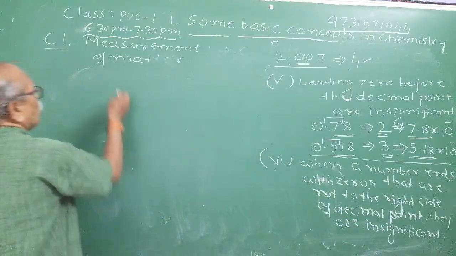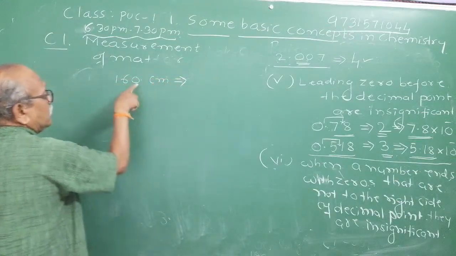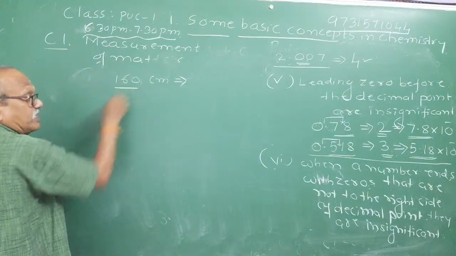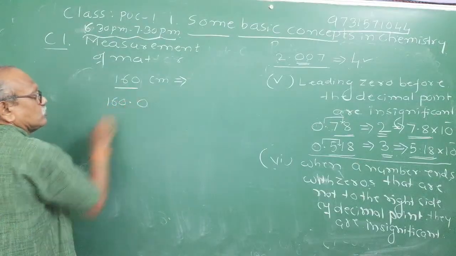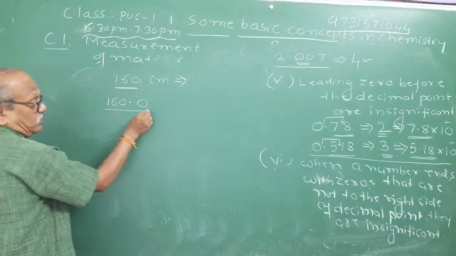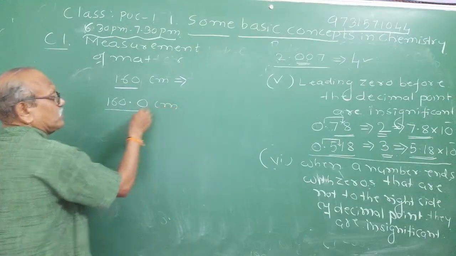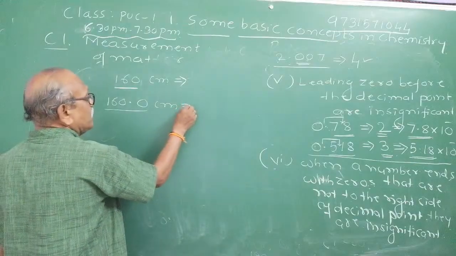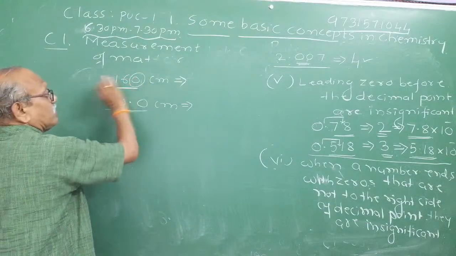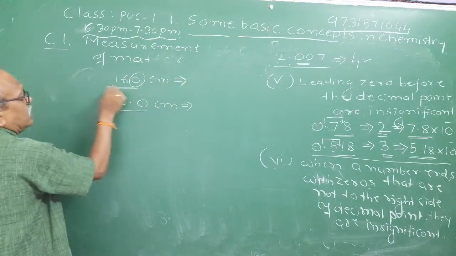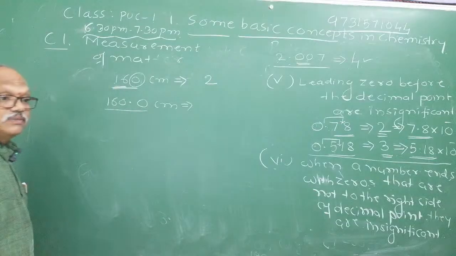If I write only 160, say centimeter, observe here. Is there any decimal point written here? No, decimal point is not written. It can also be written as 160.0. If it is written as 160.0, the zero after the decimal point is significant. Are you getting me? Now observe here, zeros without a decimal point. This zero is not considered in the significant figures. Then how many digits are significant? 2. Therefore here the number of significant figures will be 2 only.